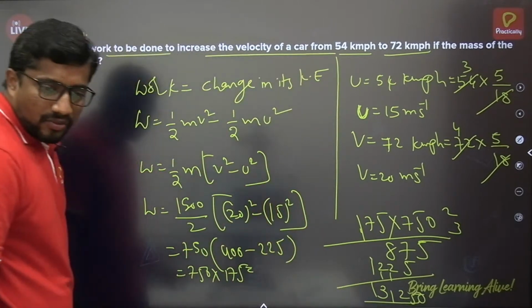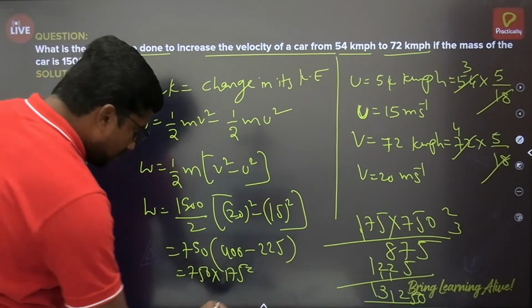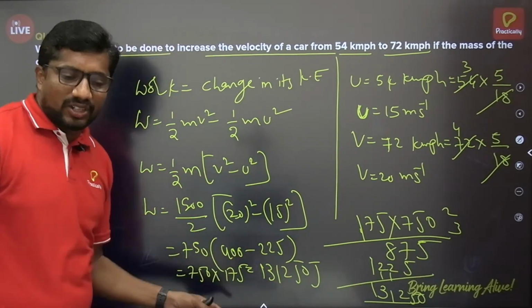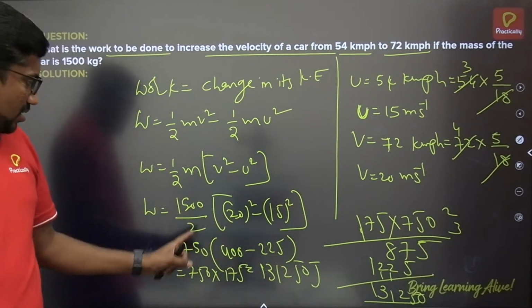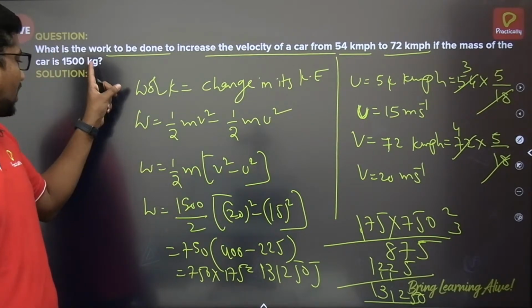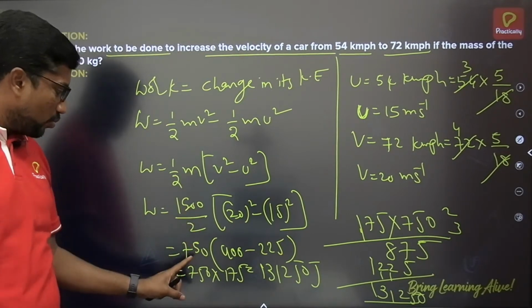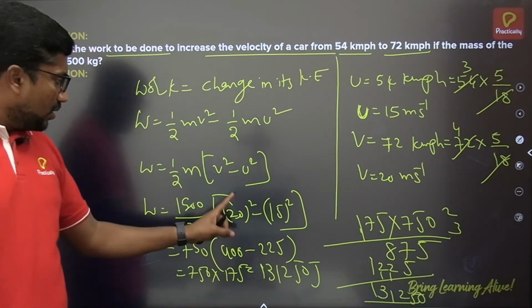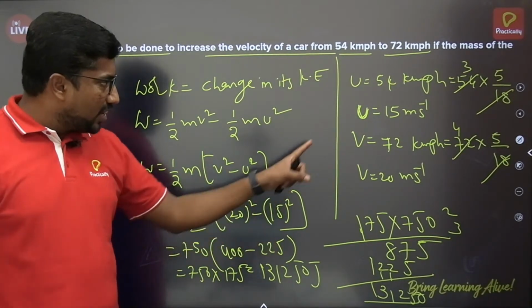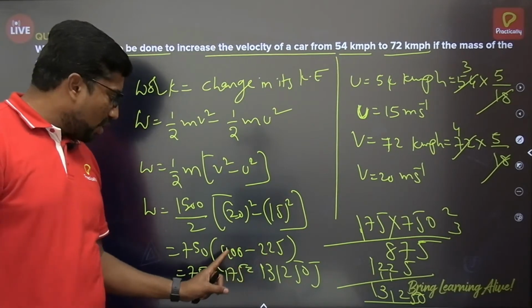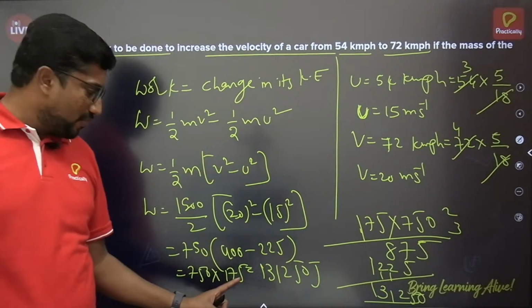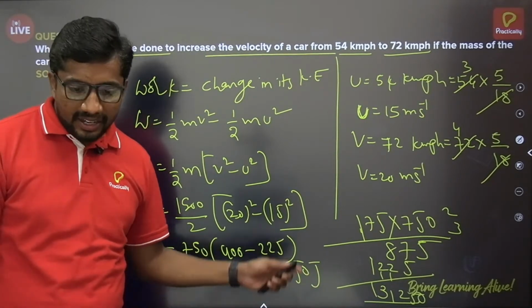It's correct only here. 131250. It's correct, 131250, which I have written earlier. That is correct only. You can calculate, you can check. Half m v square minus u square. M value 1500, 1500 by 2. 1500 by 2 is 750, right? V value 20. 20 20s are 400. U value 15. 15 15s are 225. 400 minus 225 will be 175. 175 into 750, that is 131250. Okay. Yeah, fine then.